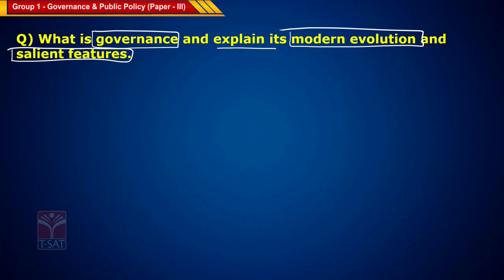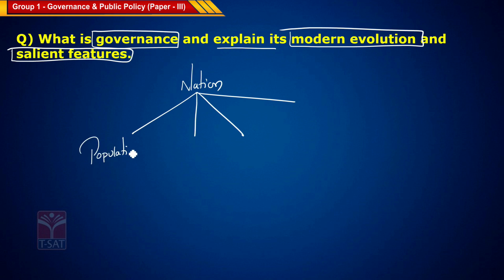Well, let me start with explaining this. The nation consists of four particular components. What are they, sir? That is your population, that is people. The second one is society, where people are a part. The third is the state or government. And what will the government do? Governance.